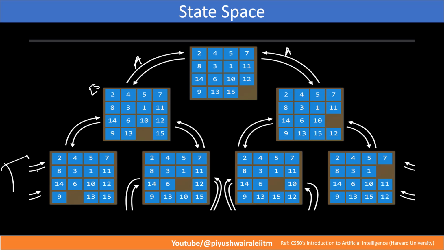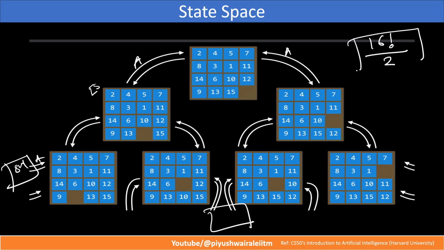Similarly, here also some state will be there, and I perform some action here also, right? So it goes on continuously. And how many possible states are there? 16 factorial by 2, right? So that is basically a state space, and we are representing those states and actions like this, right?